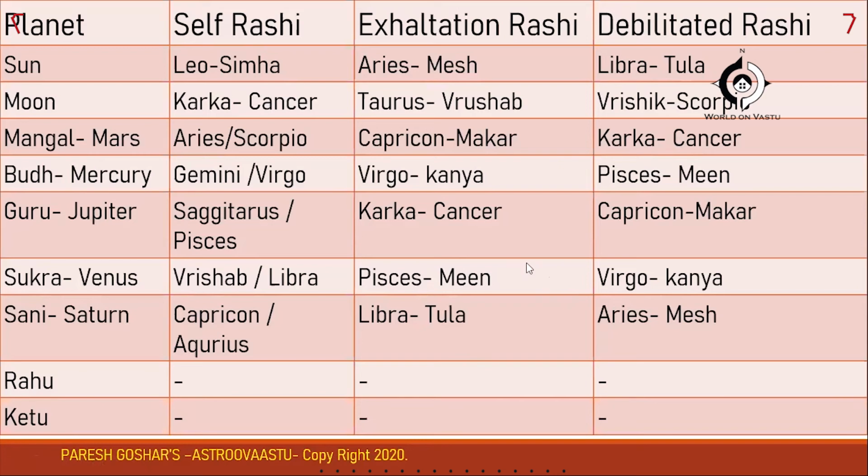Then Budh, Mercury, gets exalted in Virgo and debilitated in Pisces, Meen Rasi. Similarly, Jupiter gets exalted in Cancer and debilitated in Capricorn. And Shukra gets exalted in Pisces and debilitated in Virgo. Saturn, in Libra, Tula Rasi, is exalted, and in Aries, Mesh Rasi, it gets debilitated.